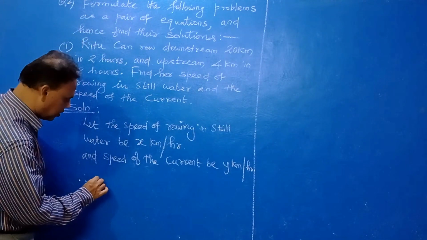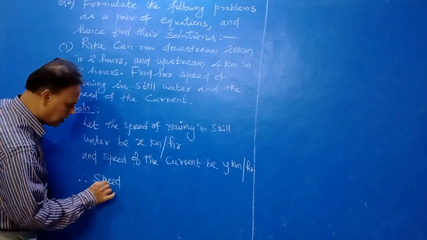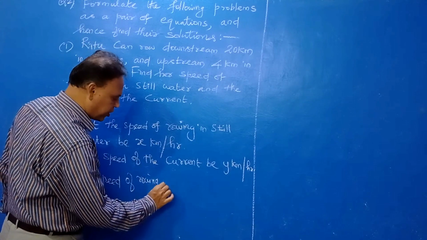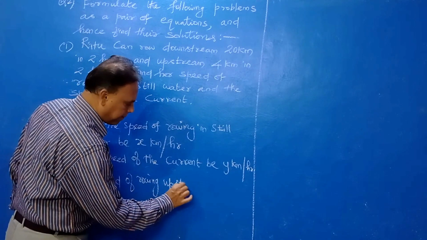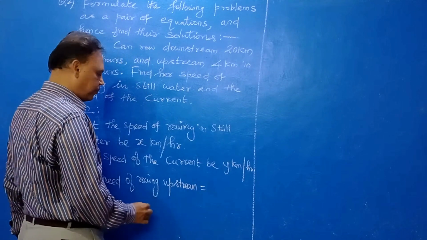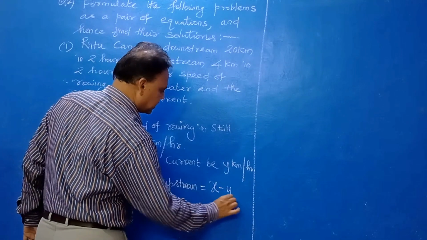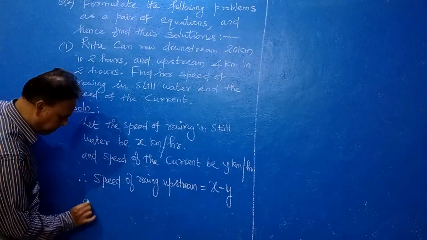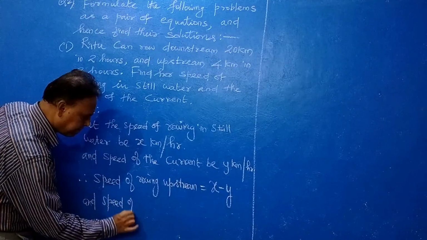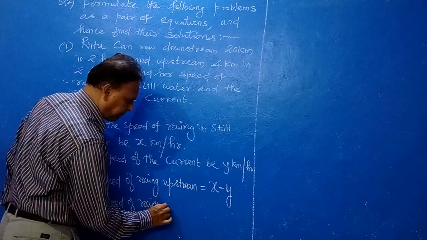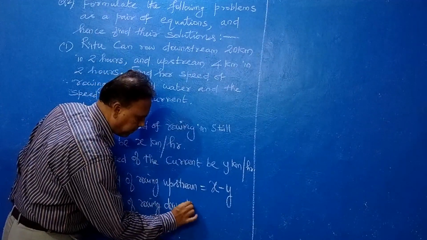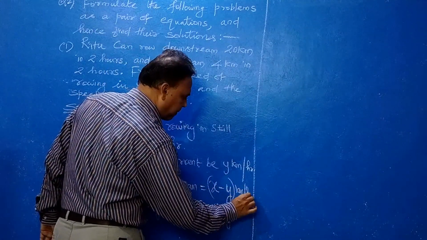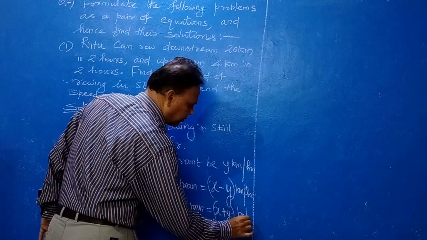First, the speed of rowing upstream is equal to x minus y kilometer per hour, and the speed of rowing downstream is x plus y kilometer per hour.